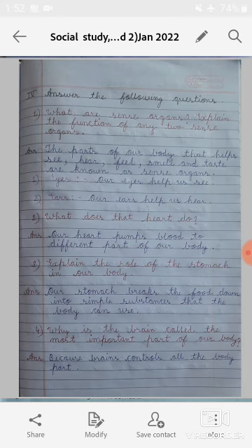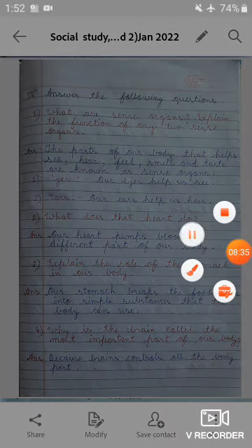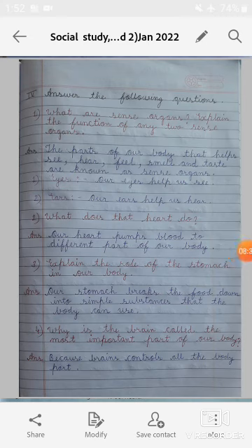So those are, our eyes help us see. Second one, ears: our ears help us hear. Now second question, what does the heart do? Answer: our heart pumps blood to different parts of our body.